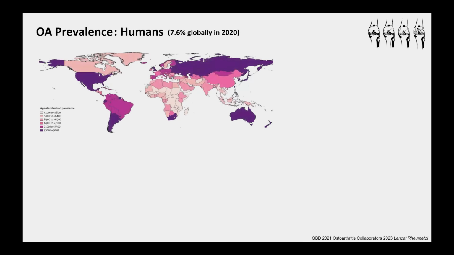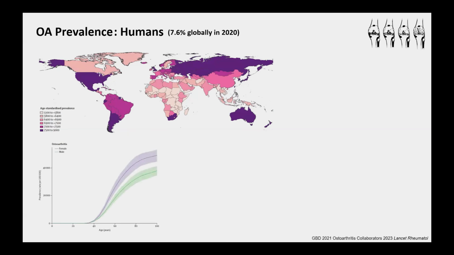So first, let's consider osteoarthritis prevalence rates, and we'll start with what's known in humans. And what we know in humans is that in 2020, there were almost 600 million people that had osteoarthritis, which is about 7.6% of the global population. Now, we can look at this prevalence rate across a variety of different dimensions. We can look across geographic populations and see that the United States has high OA prevalence rates as compared to countries in sub-Saharan Africa, which have lower prevalence rates.